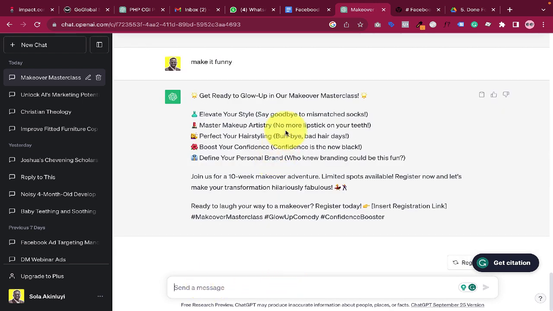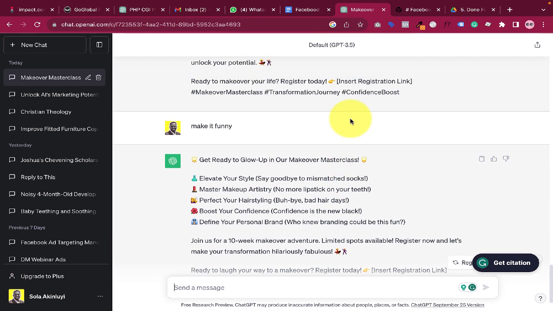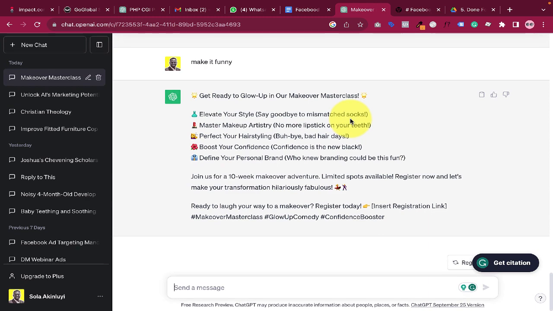So this is what ChatGPT actually has to say about being funny. So elevate your style. Say goodbye to mismatched socks. All right. So this is actually a copy that you can use for your Facebook.